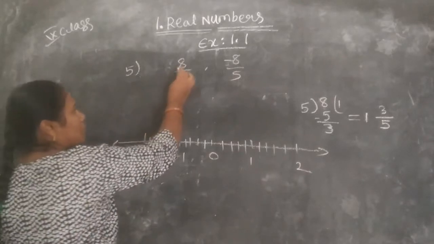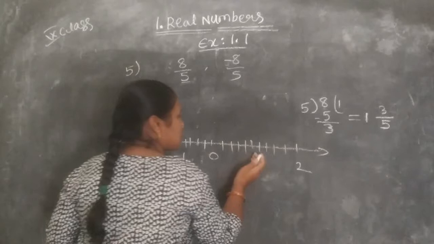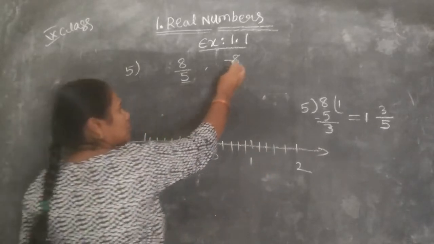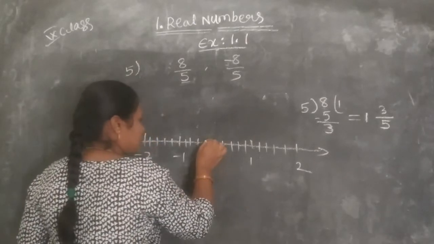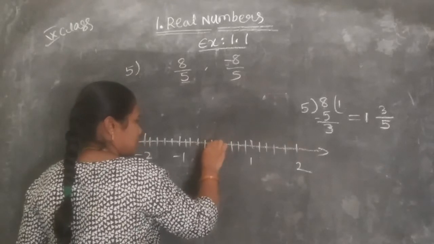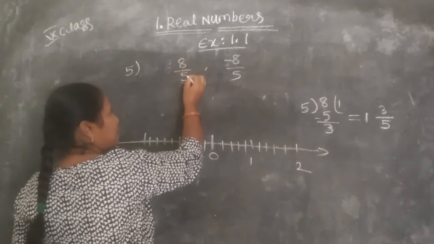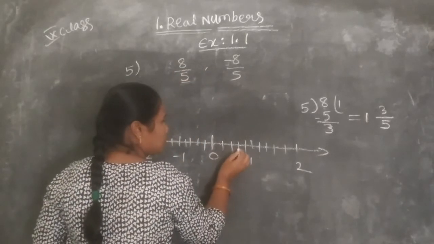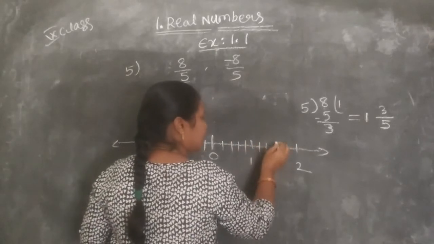So what does the numerator tell us? It tells us which part we are taking. So let's see. This is the 0. And 8 by 5: 1, 2, 3, 4, 5, 6, 7, 8.